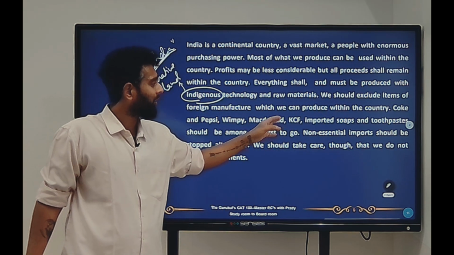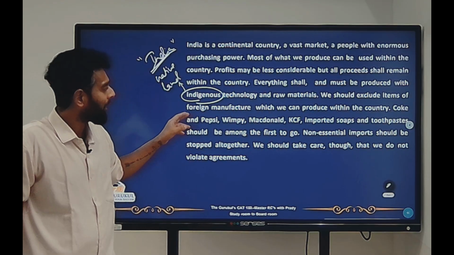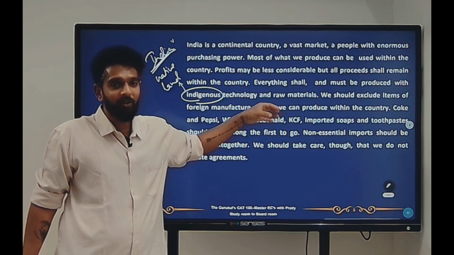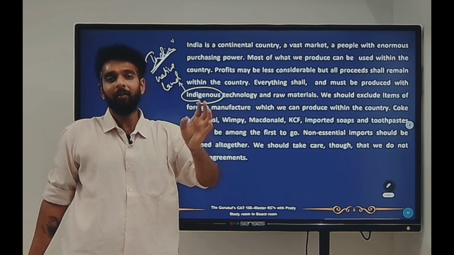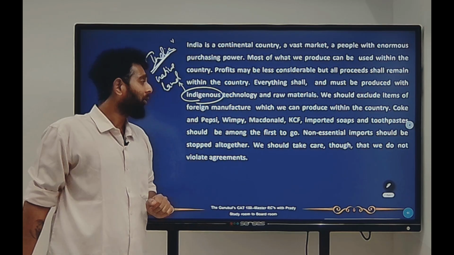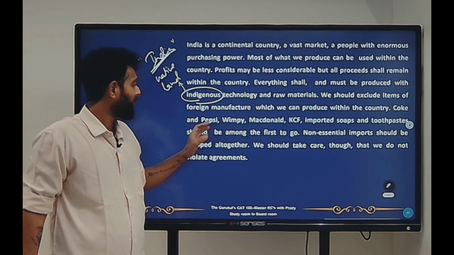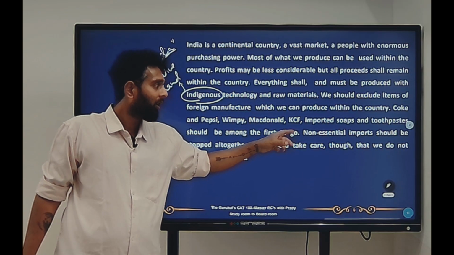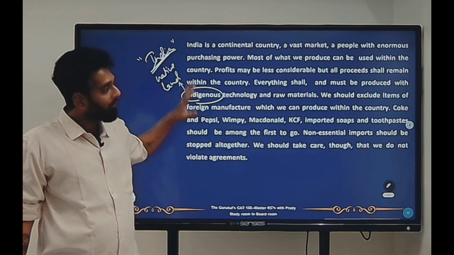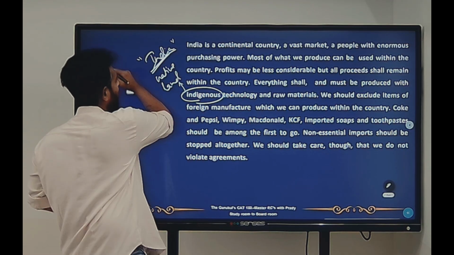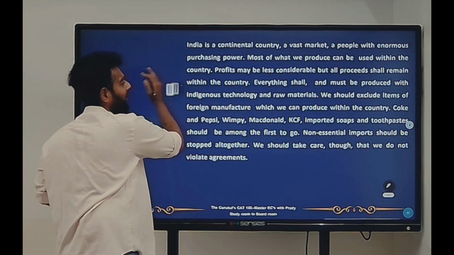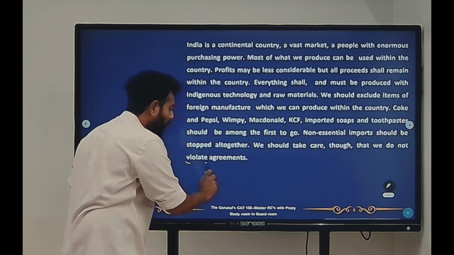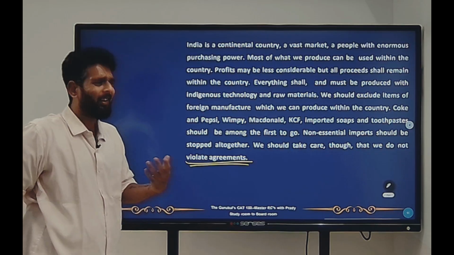Coke and Pepsi, Wimpy, McDonald's, KFC, imported soaps and toothpaste should be among the first to go. These things are non-essential commodities, and they should be stopped from being imported into our country. Non-essential imports should be stopped altogether. We should take care though that we do not violate agreements. That's okay. So it's okay for us to stop importing any non-essential thing as long as we don't violate any agreement, right?